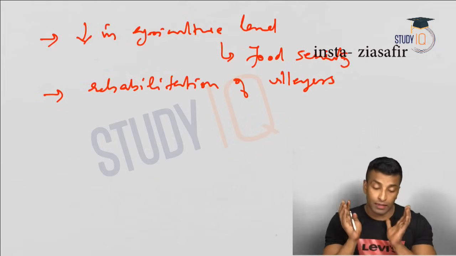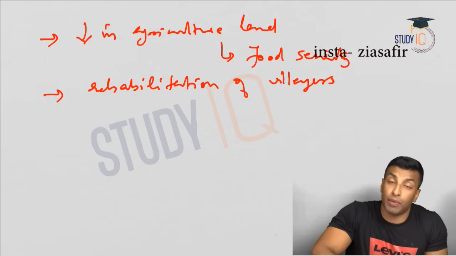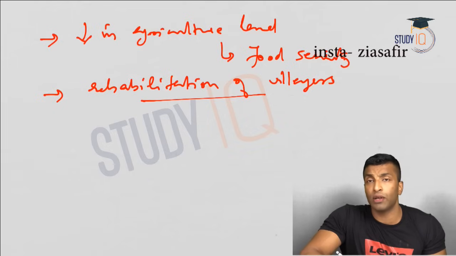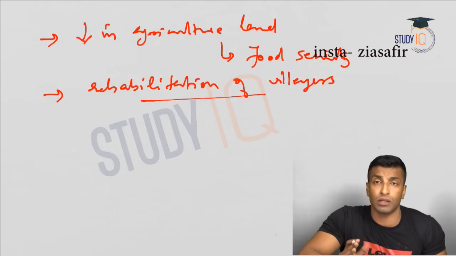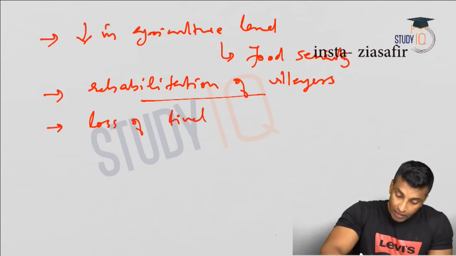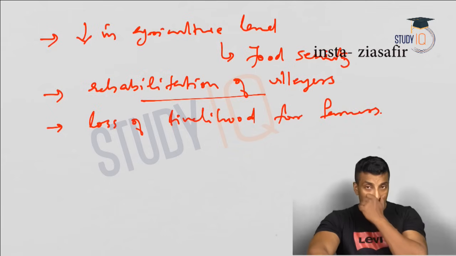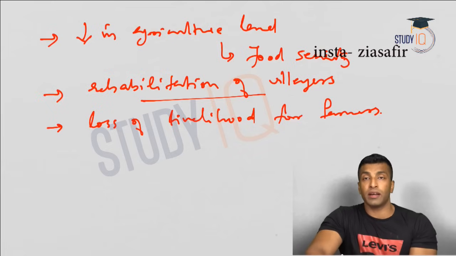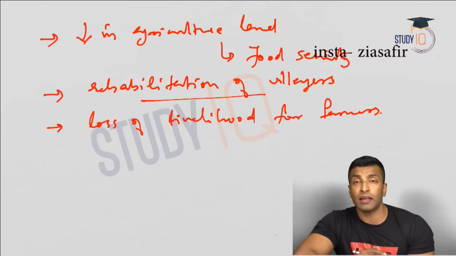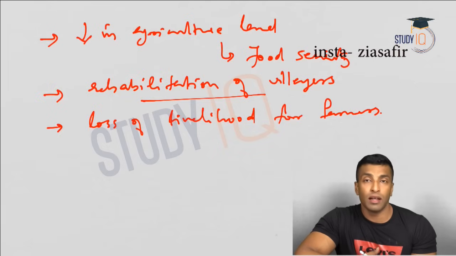So in the case of SEZs, you have to rehabilitate those people not only physically, but emotionally and socially and in all ways. Next, loss of livelihood for farmers. Not only did they lose their land, they couldn't undertake cultivation, and those agricultural laborers don't have any other option now, so they lost their livelihood.